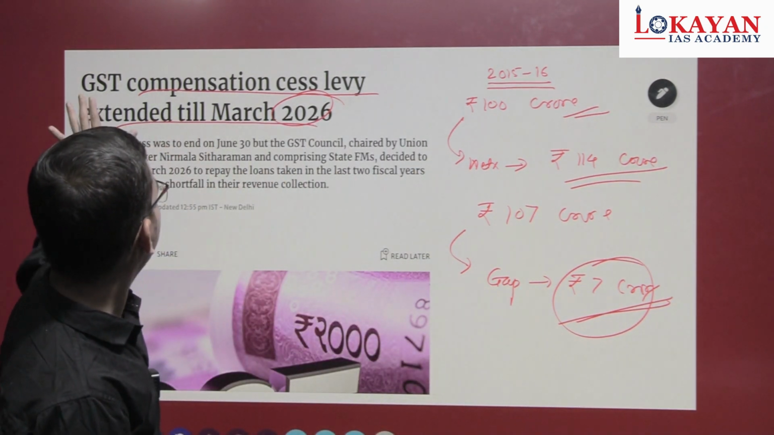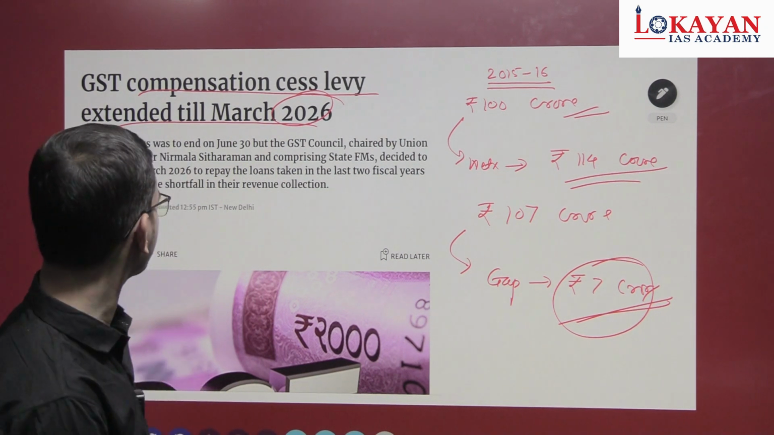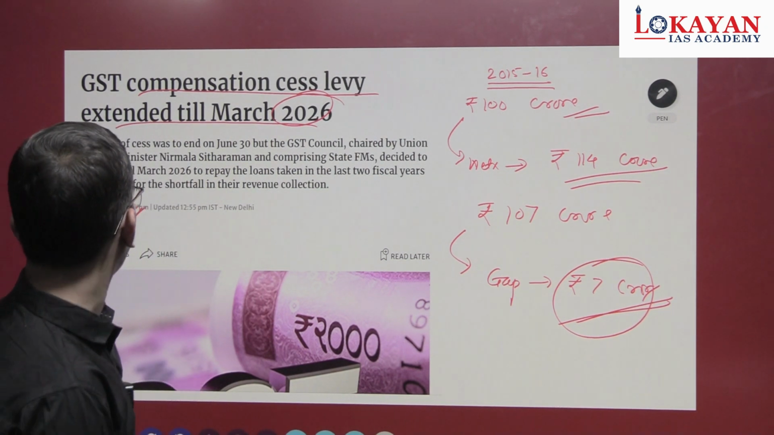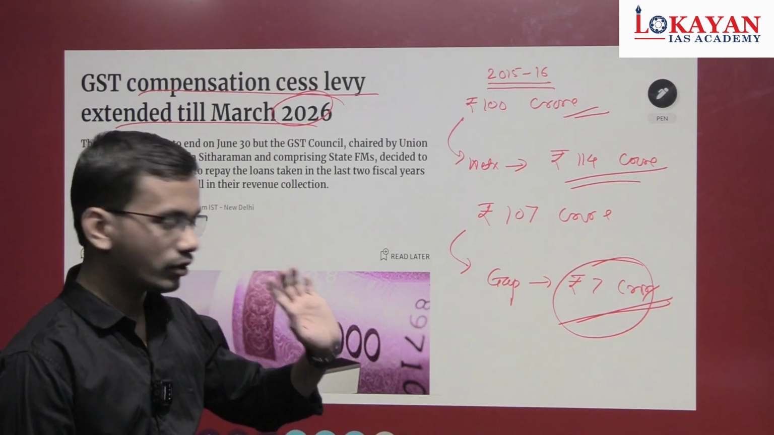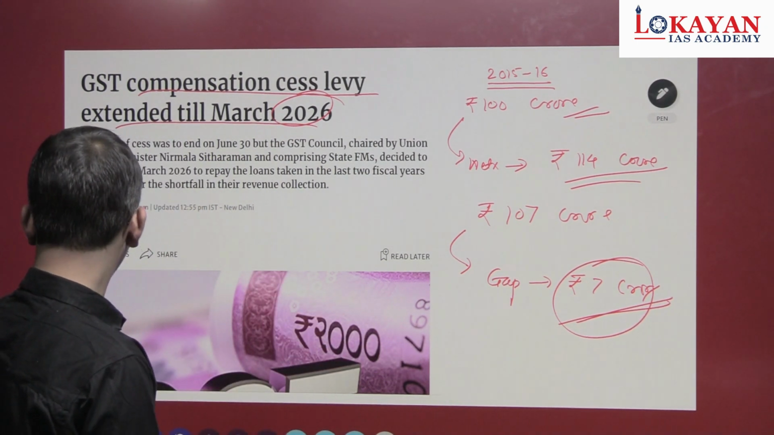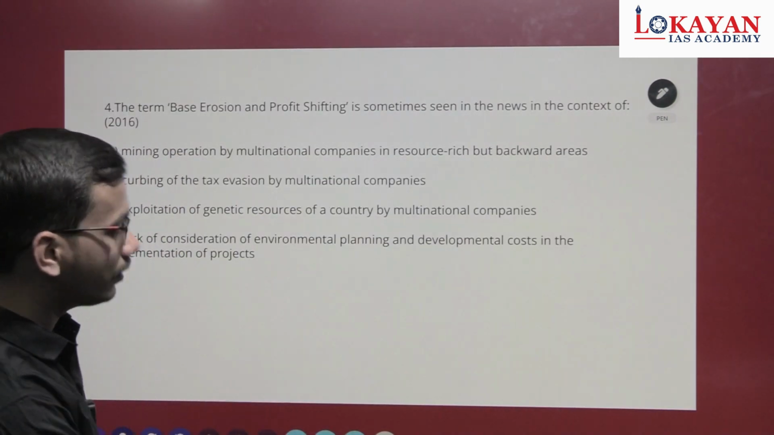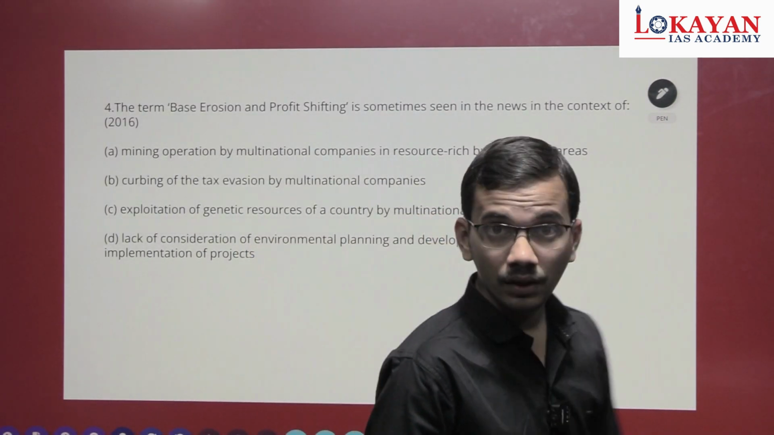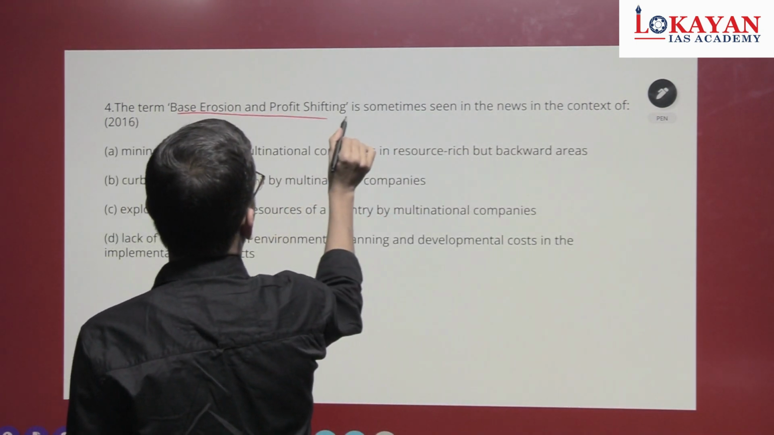See this article, GST compensation cess extended till March 2026. Okay, this is GST compensation cess. Let's see the next thing. So again, an important thing: the term base erosion and profit shifting.